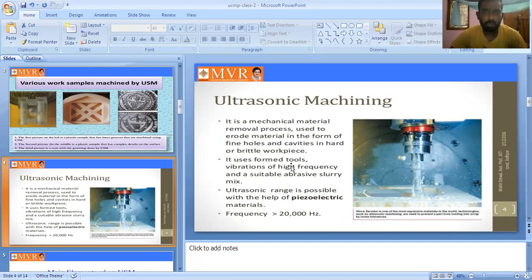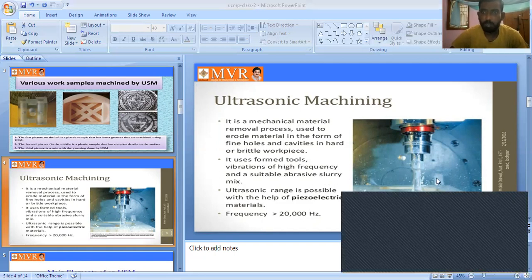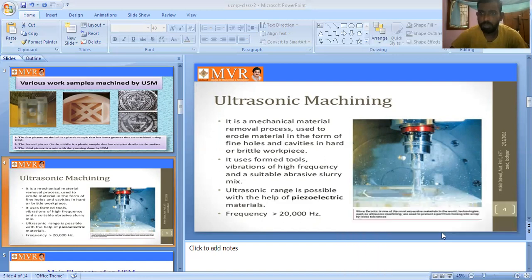It uses formed tools: after using the tool, we remove the material. It uses a formed tool, high-frequency vibrations, and a suitable abrasive slurry mix. We use high-frequency vibrations and an abrasive slurry mix here. That is ultrasonic machining.